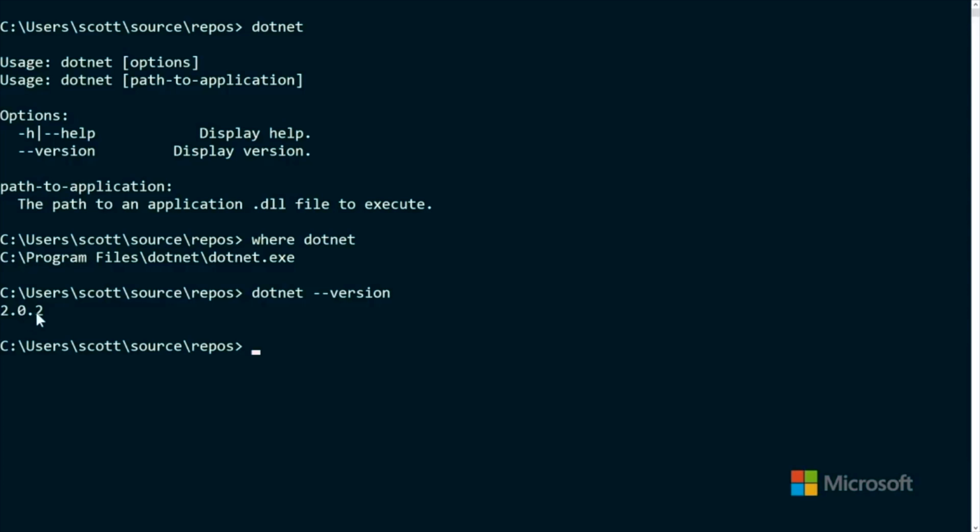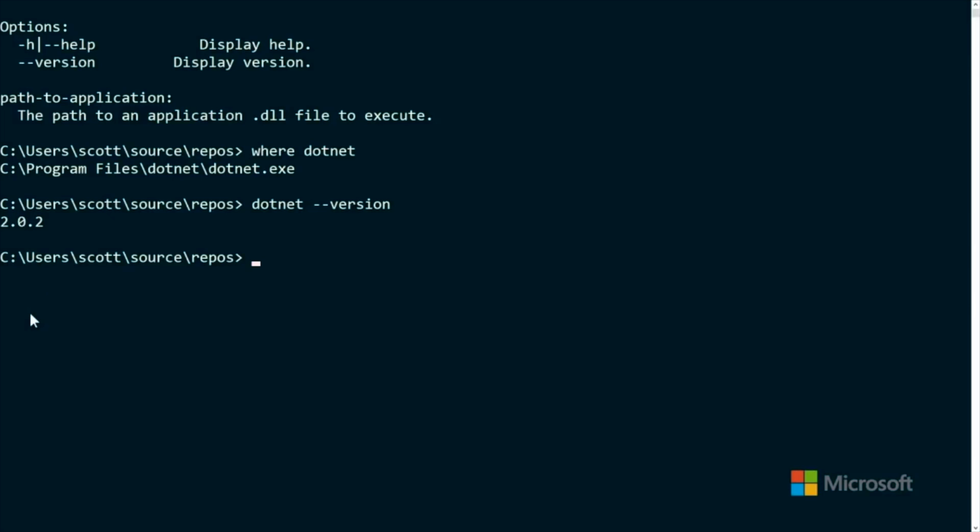And this is a patch version. Like some minor changes have happened. But 2.0 is what matters. Okay, so I've done that. What else can I do?